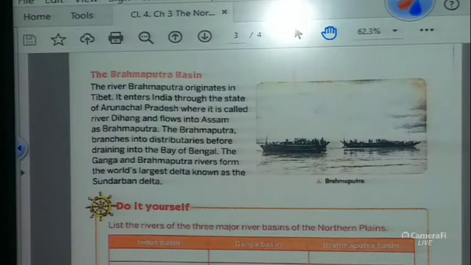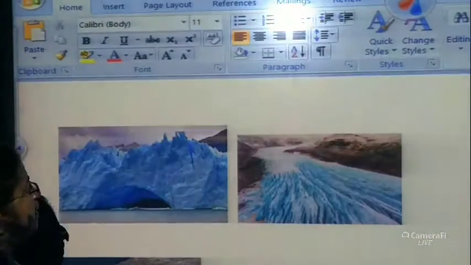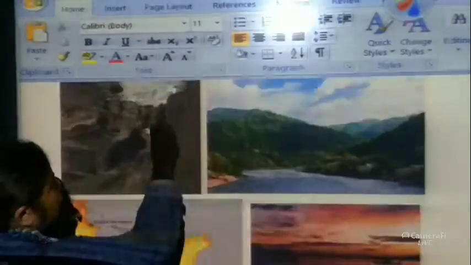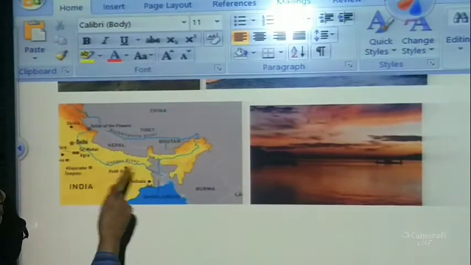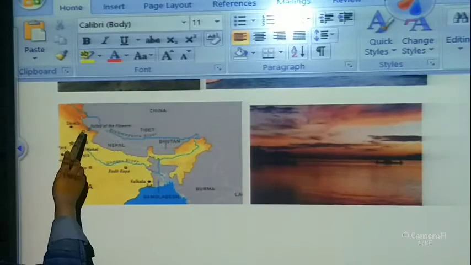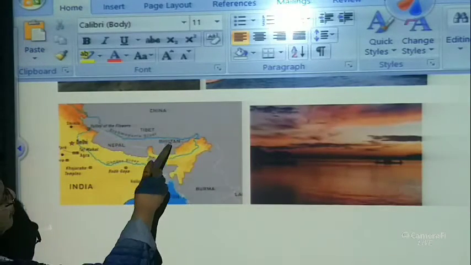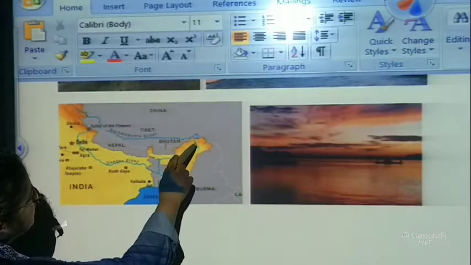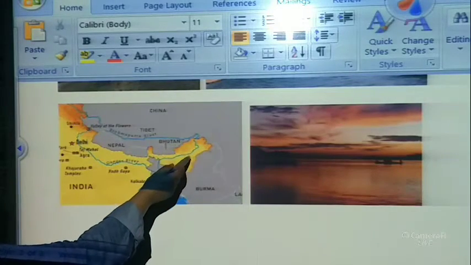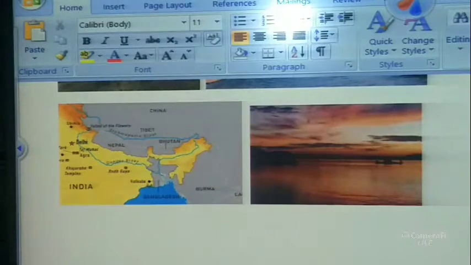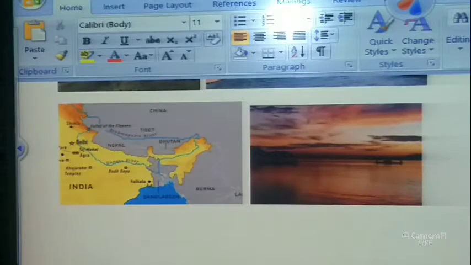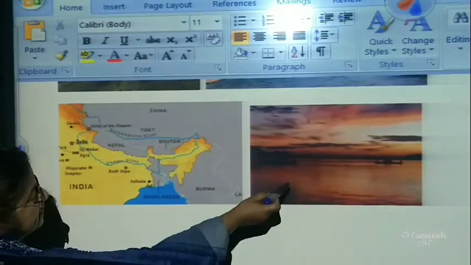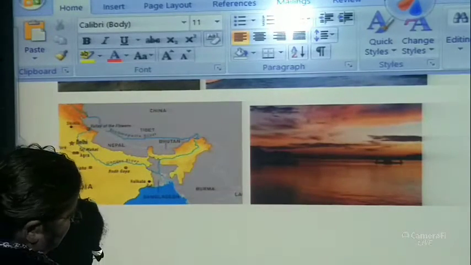Brahmaputra basin. Now children, where is river Brahmaputra? River Brahmaputra flows through Assam over here. You see this blue mark over here? This is river Brahmaputra. It is flowing through Tibet, and coming down from Arunachal Pradesh and Assam, it is entering the Bay of Bengal. It is also in Bangladesh. And from here is the Ganga. Okay, so let us go back. This is one of the scenes of Brahmaputra river.